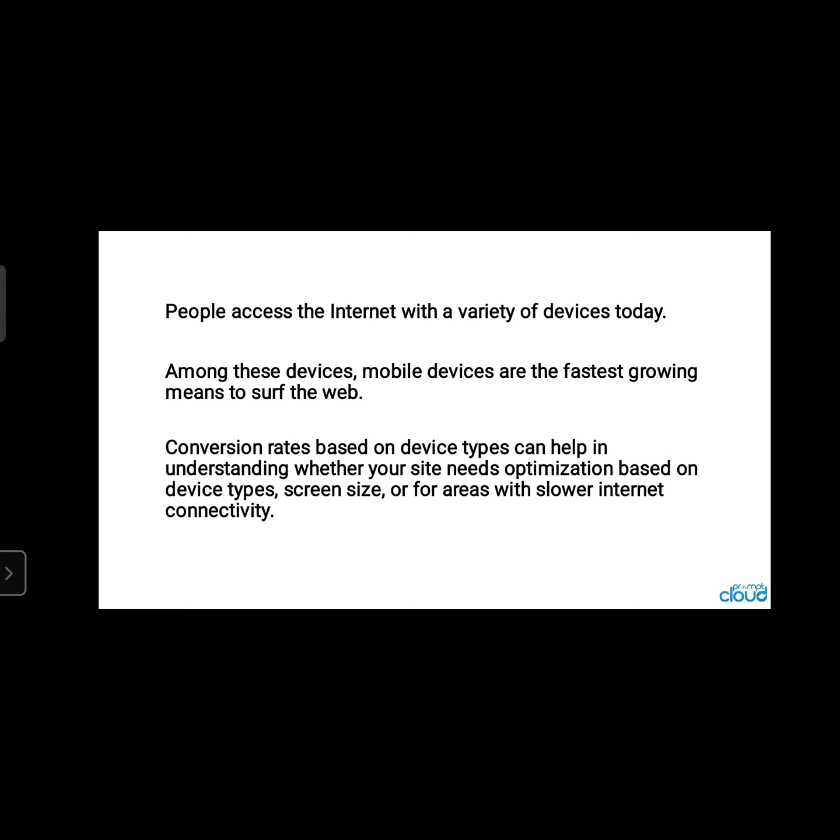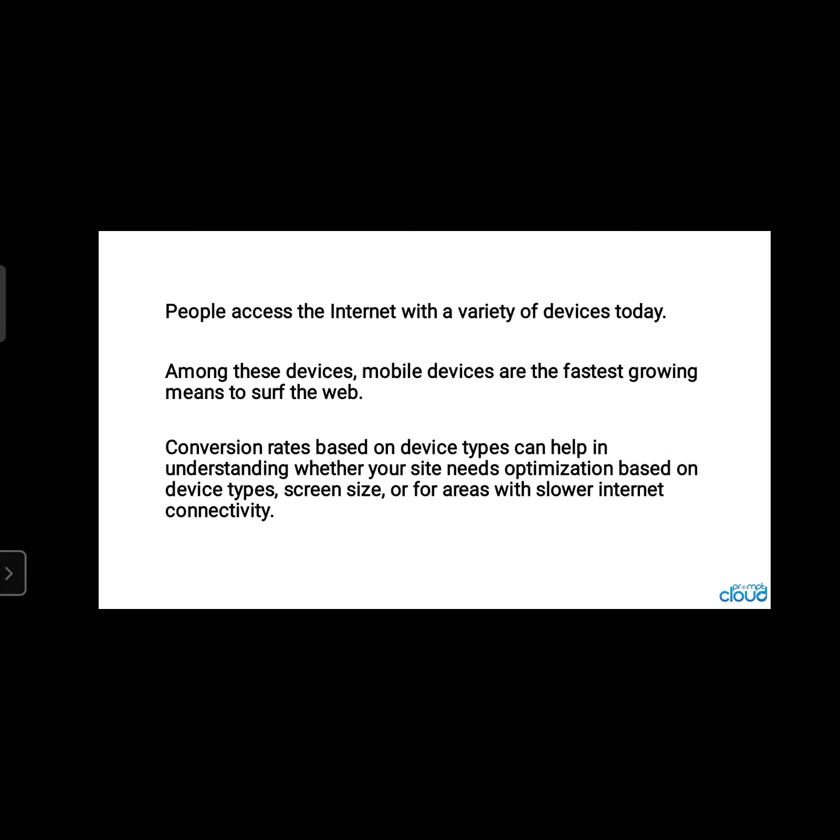Among these devices, mobile devices are the fastest growing means to surf the web. What question I asked and what answer you gave? It is in the second sentence. You said mobile is the most user-friendly device, provided its internet speed, 3G, 4G, is as claimed. Now, conversion rates based on device types can help in understanding whether your site needs optimization based on device types, screen size, or for areas with slower internet connectivity.